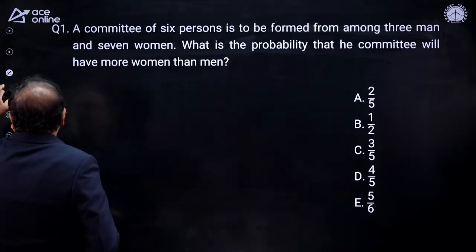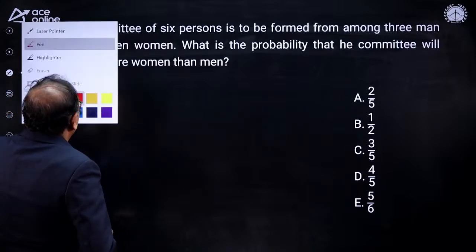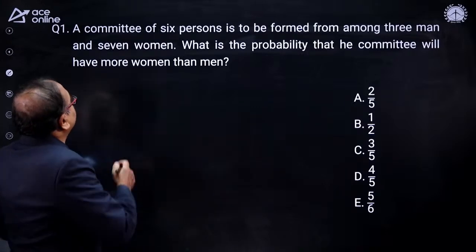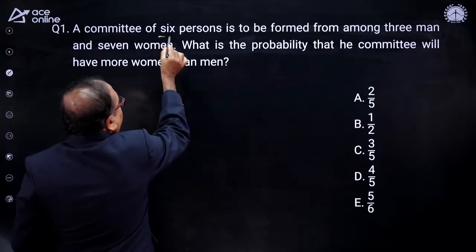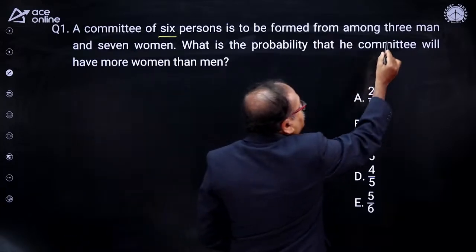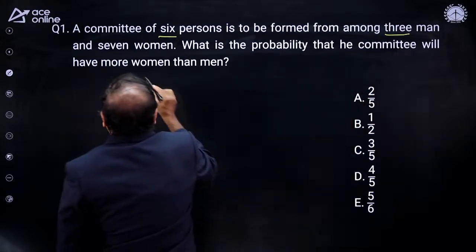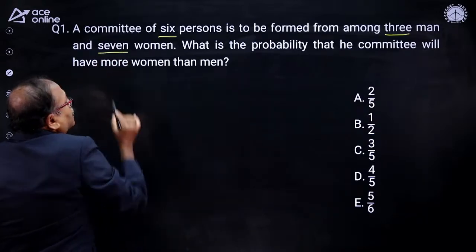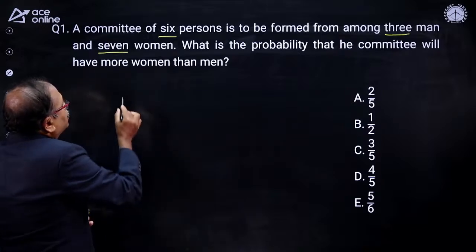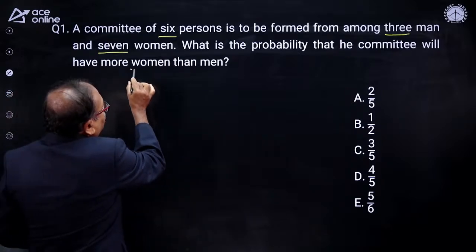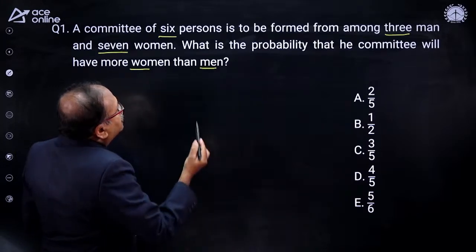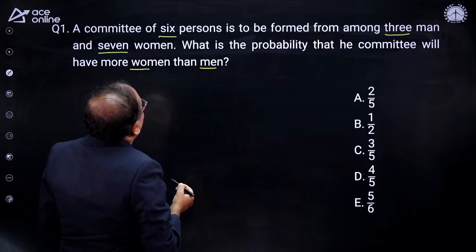How do we answer this question? Every time you attend the one hour class, you will learn a lot of things. A committee of 6 persons has to be selected, out of which there are 3 men and 7 women, and the committee should have more women than men. How many women are there in total? We have 7 women.